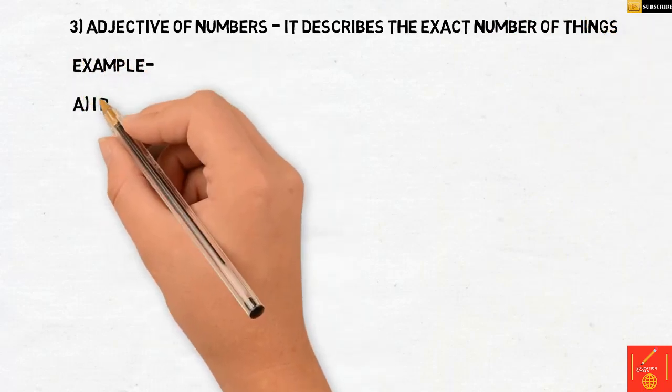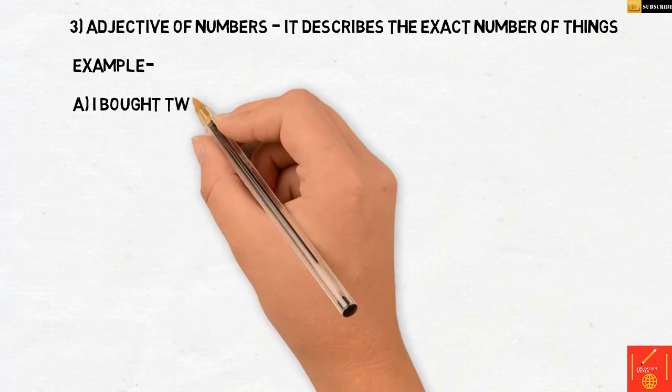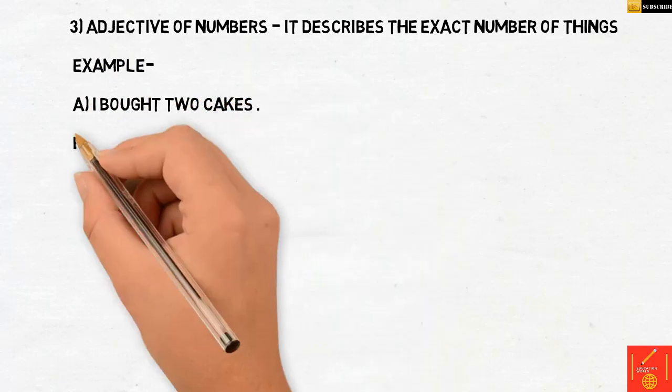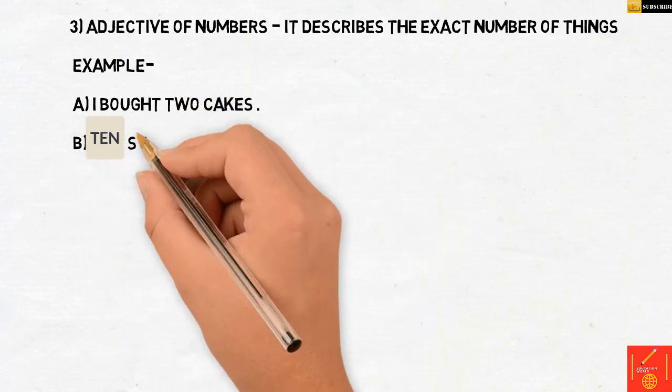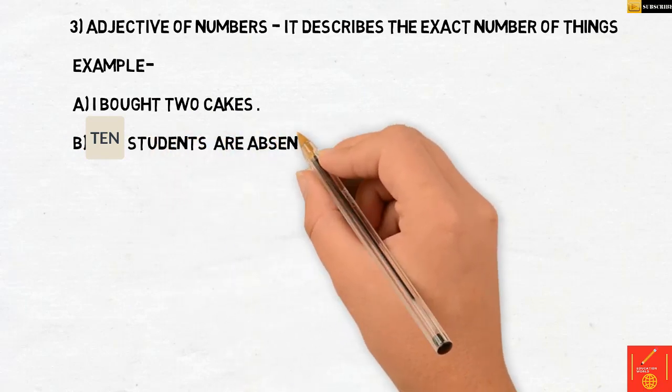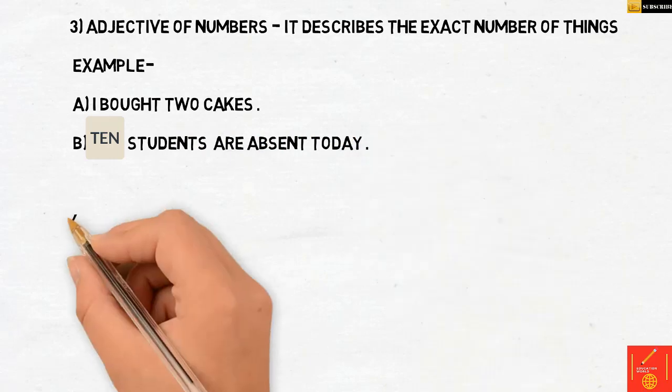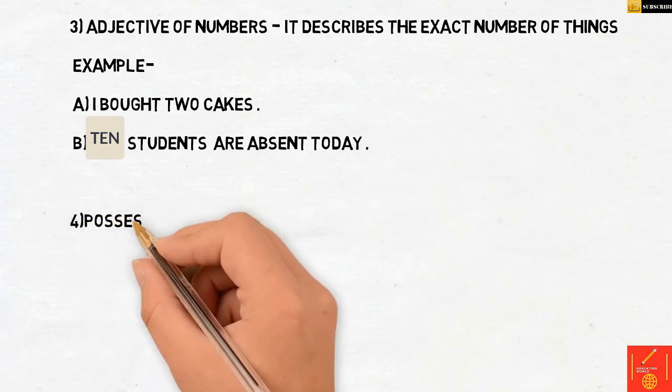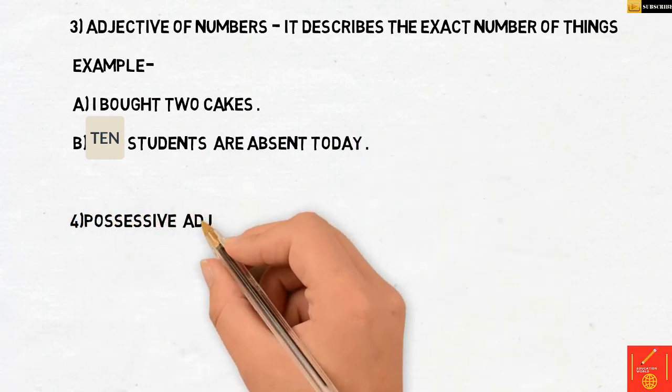For example, let's say 10 students are absent today. So how many? 10. Students over here is the noun. So how many children? This is the exact number it gives you. So these how many answers will include 10, dozen, 2, 5, and so on. Any number.